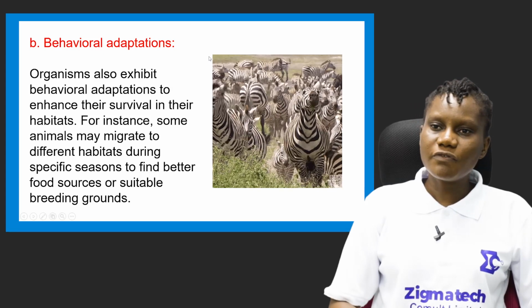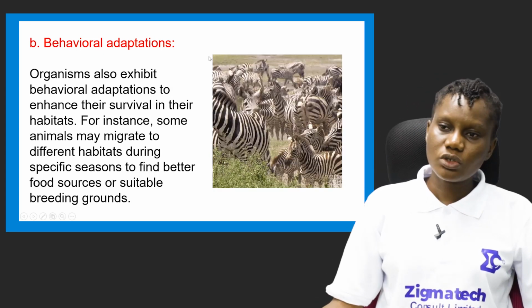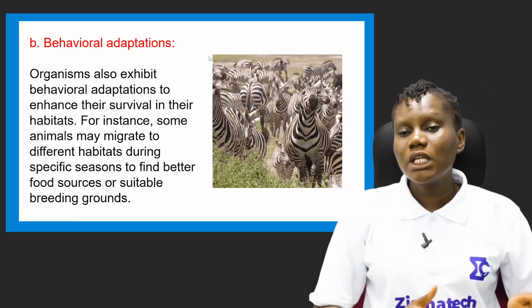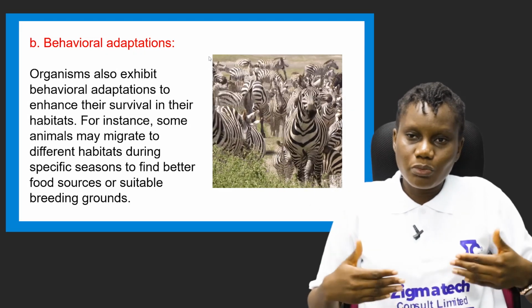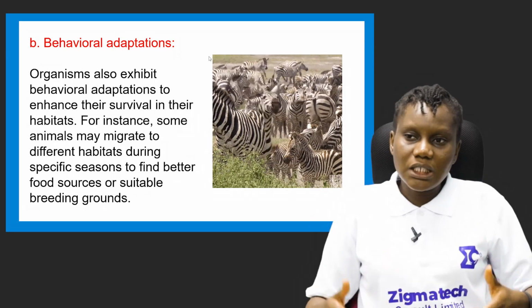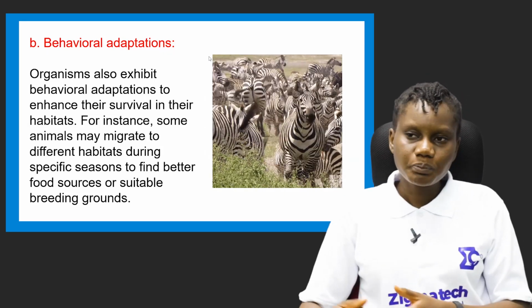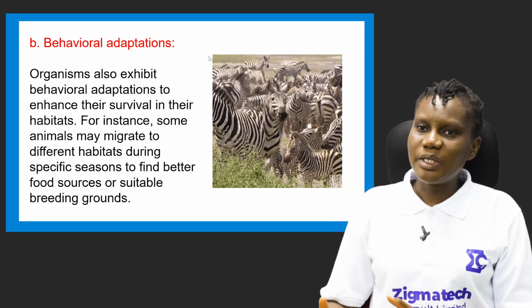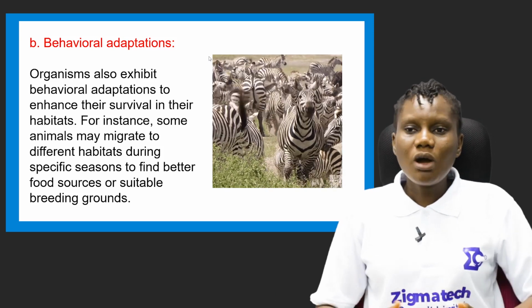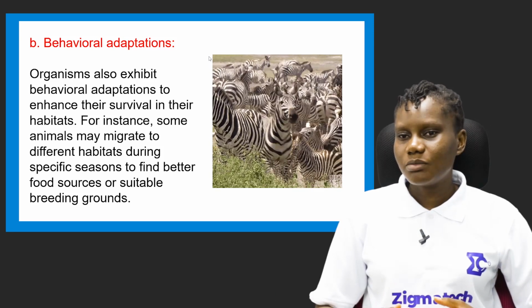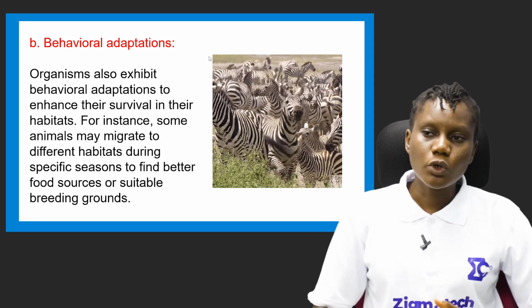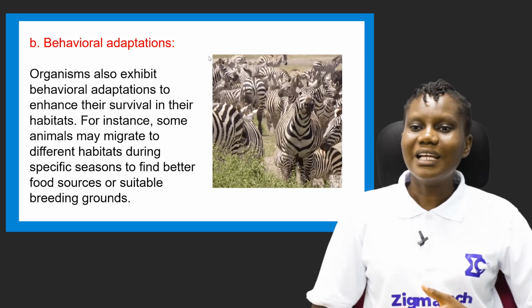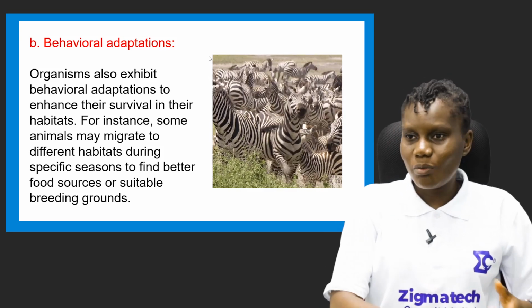And number 2 is behavioral adaptation. Do not forget that we've just finished looking at physical adaptation. That means their body structures, what they possess physically that helps them to survive in their environment. And the next is behavioral adaptations. Organisms also exhibit behavioral adaptations to enhance their survival in their habitat. They have some behaviors, some characteristics they possess that help them to survive in the environments where they live.